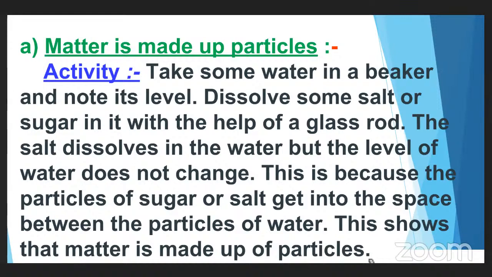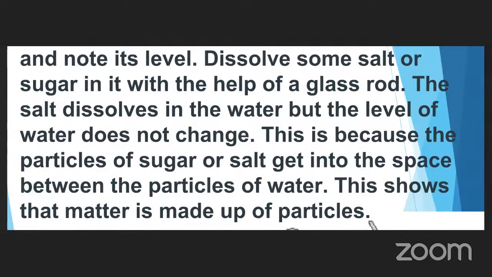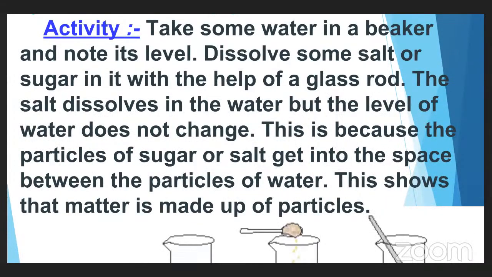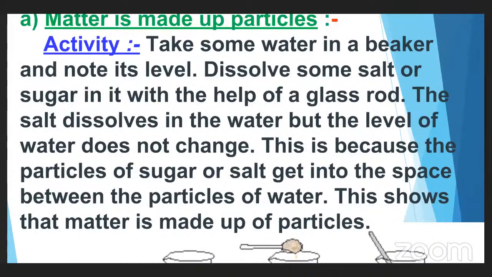But we can prove it by doing certain activities to prove the properties of matter. So we will take one activity for each property of matter. First, let me explain the first property: matter is made up of particles. Now, what is that activity? First, let me read it out and then I will explain the procedure. Activity: take some water in a beaker and note its level.